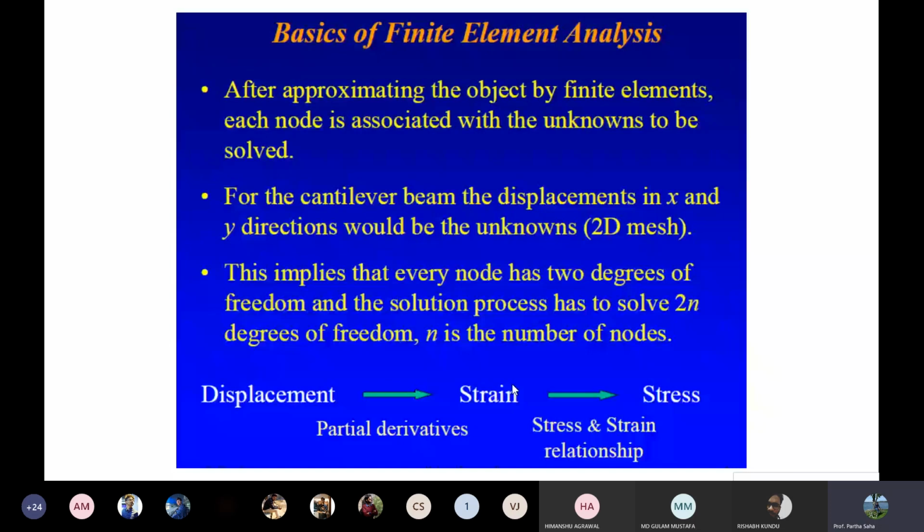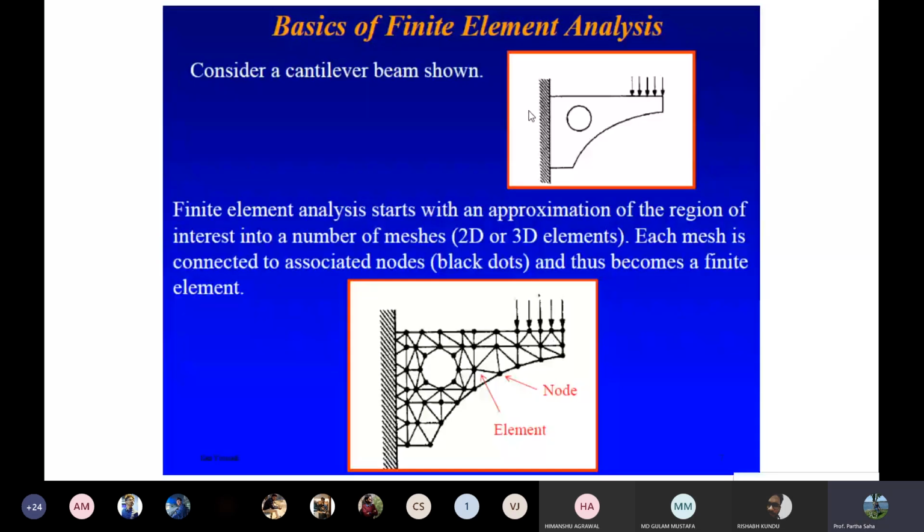Now, what is the constraint? The constraint is that one side of that cantilever beam is fixed. So if you apply the load here, it is going to deform towards the bottom, because this side is fixed. Or there may be some sort of crack formation at the edges.